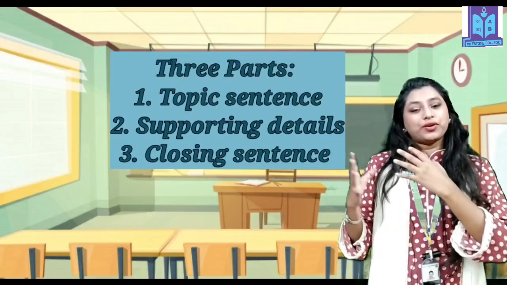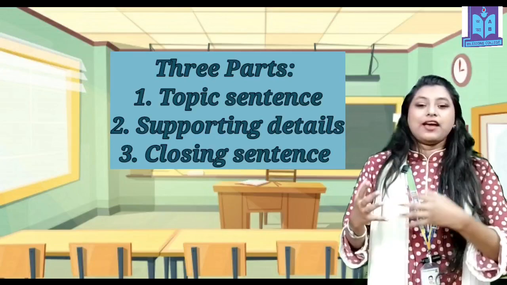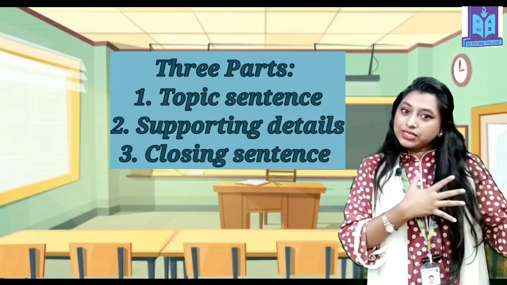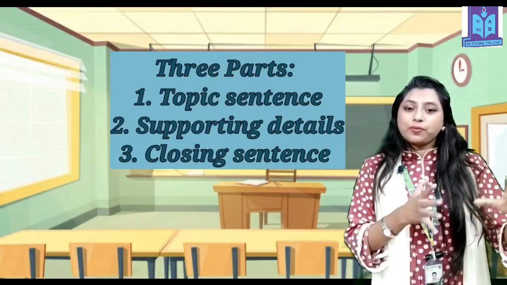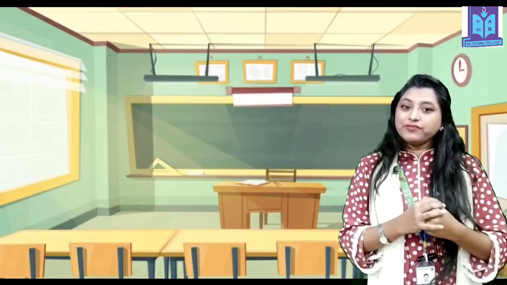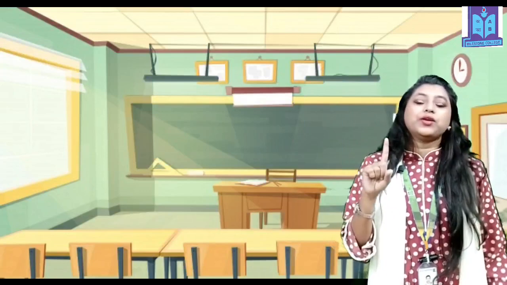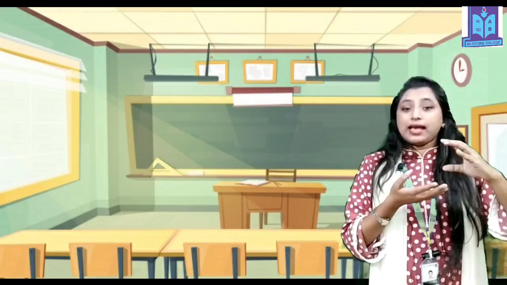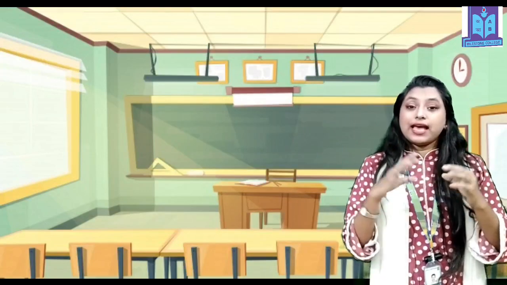So first you have to write the topic sentence. After that you have to describe it. And after that end the topic with the concluding sentence in the paragraph. And when you write the paragraph, there will be only one para. You cannot write it as question and answer. You have to write it as a para, isn't it? So that's all for our previous topic.